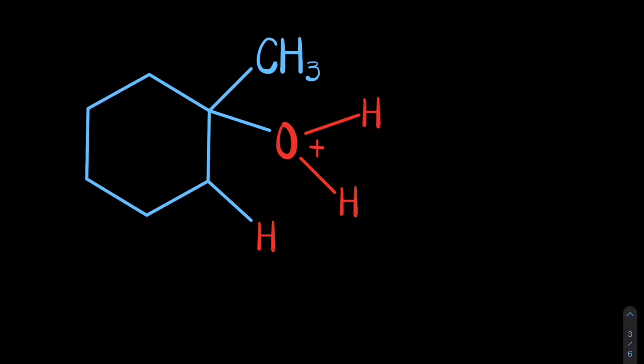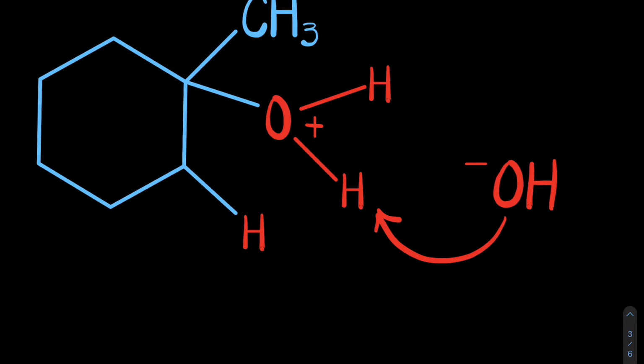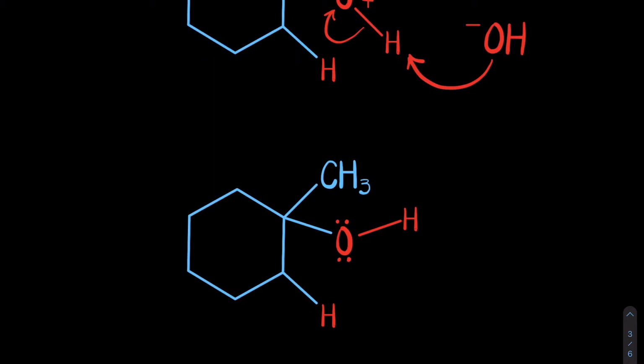Now, look at this. This is very unfavorable. The oxygen in particular does not want to be positive. So a base is going to come through, remove the hydrogen, and leave us with an alcohol attached, this more stable carbon, and therefore we get our product. So as the base removes the hydrogen, the bond breaks, moving the 2 electrons to the oxygen atom, rendering it neutral. Now this is a favorable product. Now there's our product. That's an acid-catalyzed hydration.